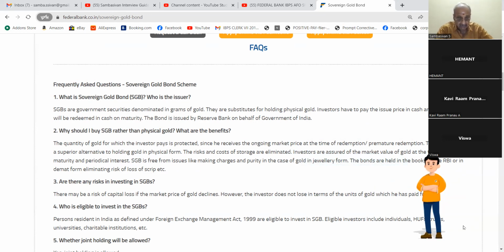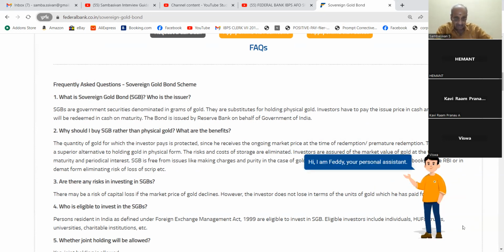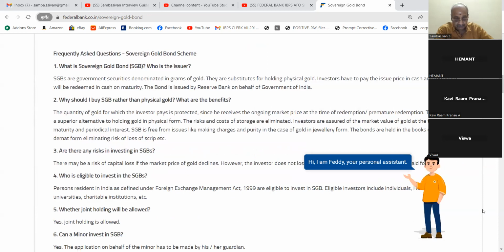2. Why should I buy SGBs rather than physical gold? What are the benefits? The quantity of gold for which the investor pays is protected, since he receives the ongoing market price at the time of redemption. The SGB offers a superior alternative to holding gold in physical form.